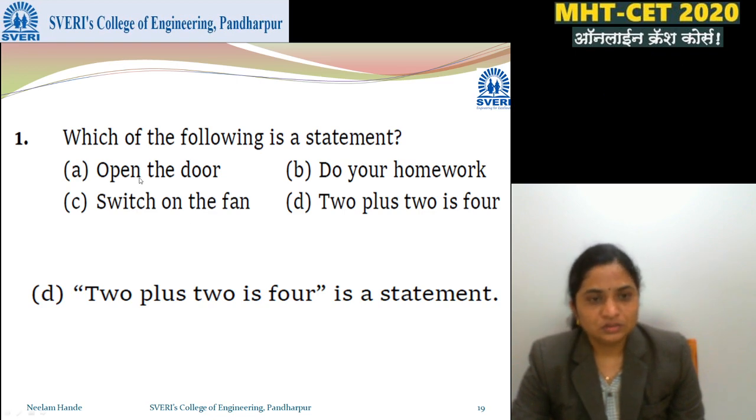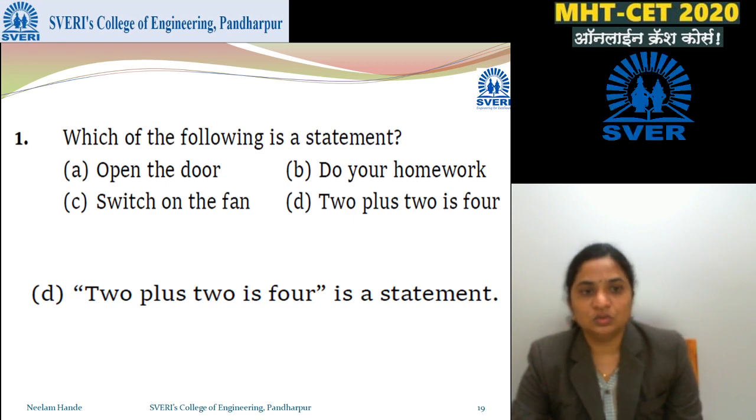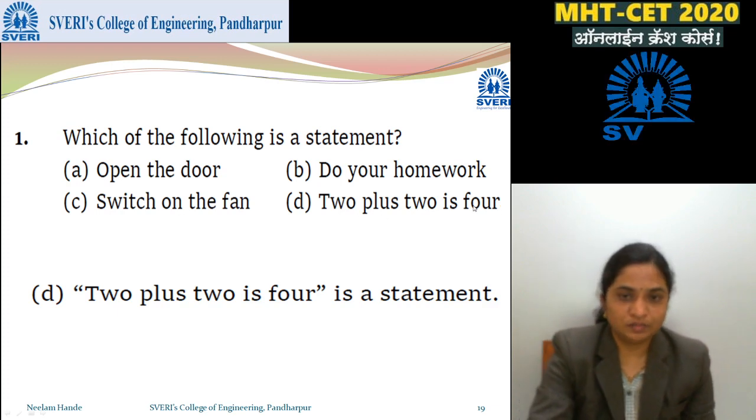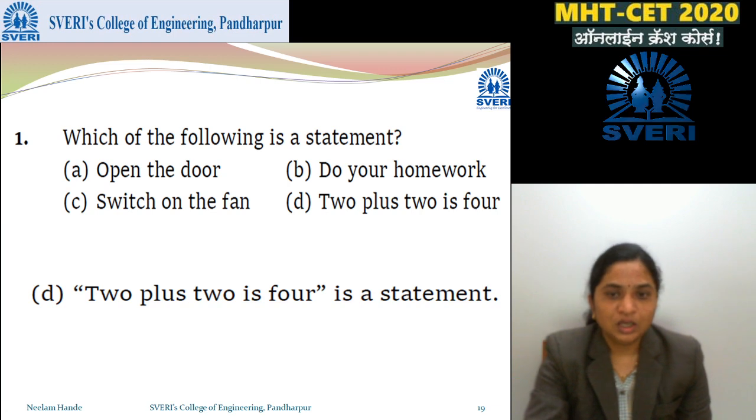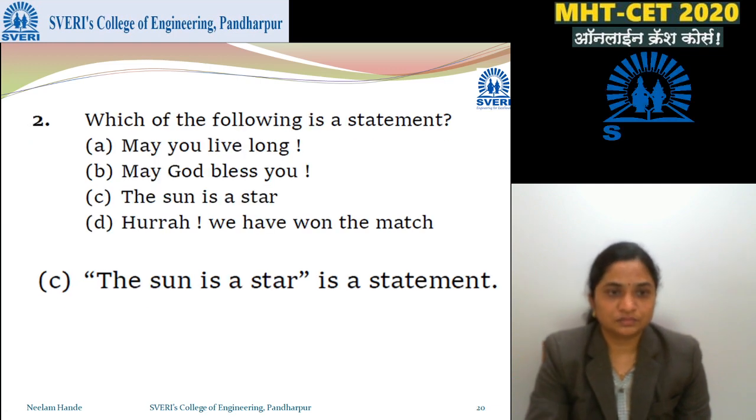Open the door: is there anything true or false? No. Do your homework? Nothing to see. Switch on the fan? No. But 2 plus 2 is 4, we know this is true. So this is a statement. Among these four, 2 plus 2 is 4 is a statement. All others are not, because we cannot see the true or false nature.